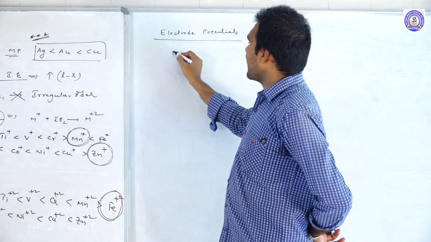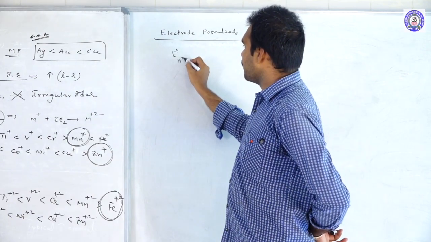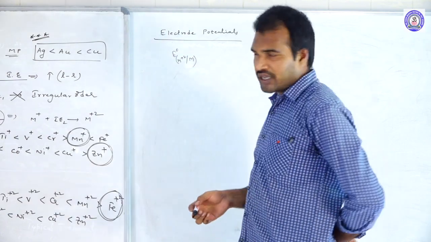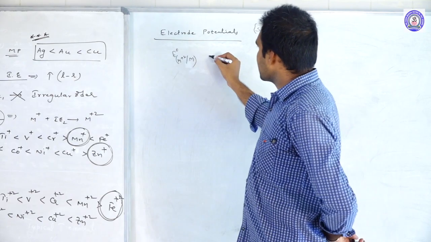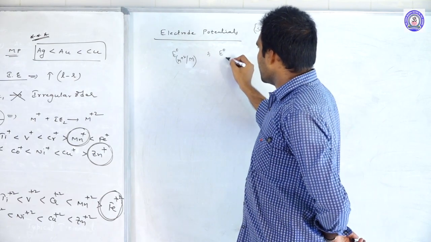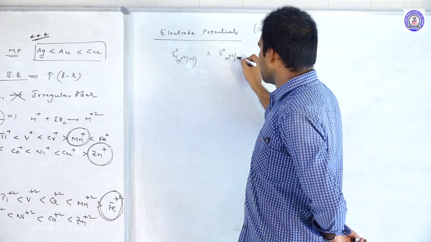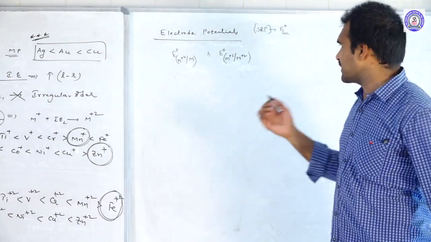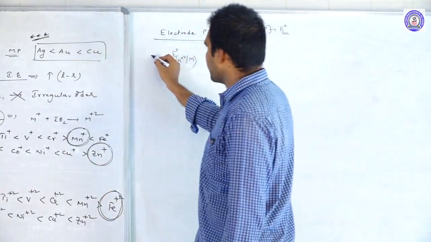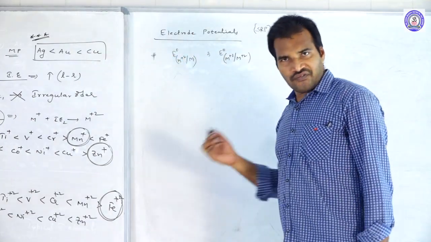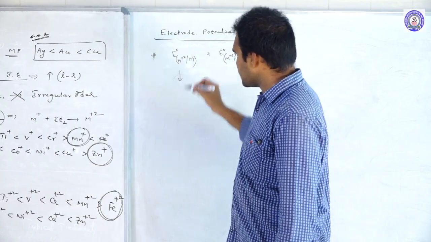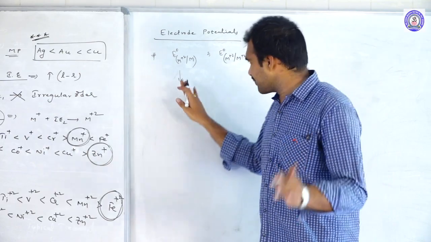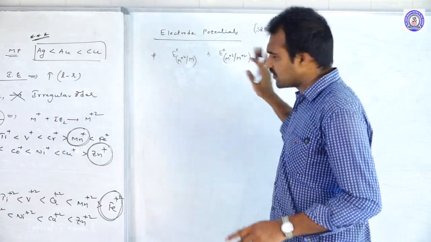One is the standard electrode potentials of M plus 2 ions to metals, as well as the E0 values of M plus 3 to M plus 2 ions. These two SRP values we are going to compare. First, coming to the M plus 2 to M electrode potential values, whatever they may be.